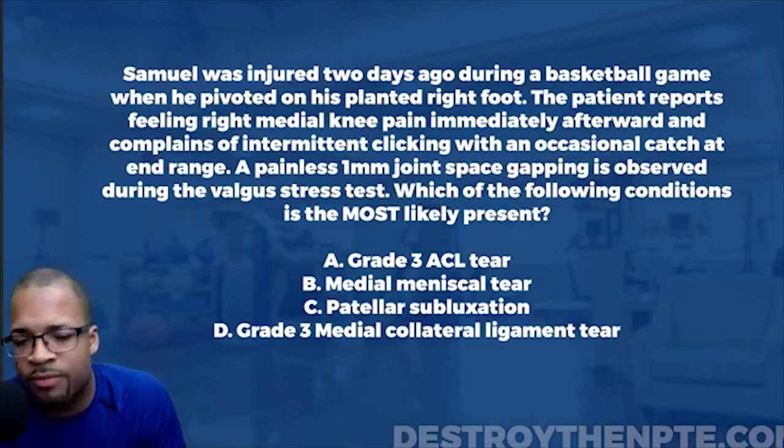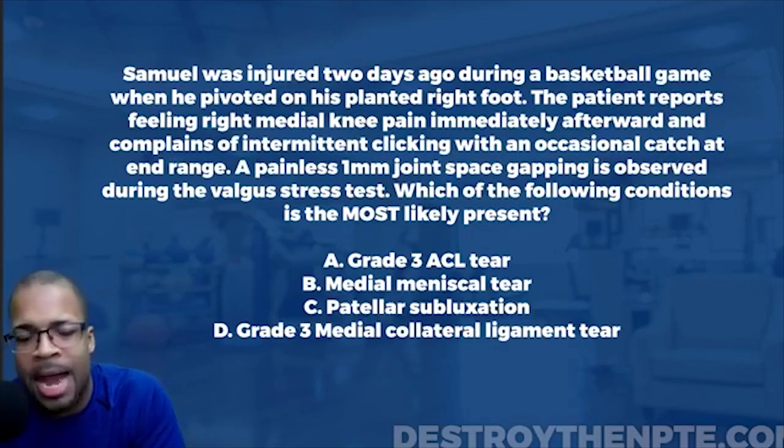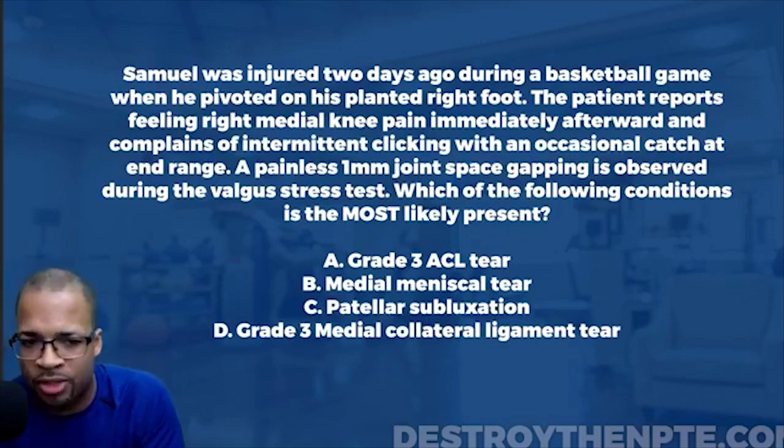Some of those other soft tissues that we have as answer choices, it's just not consistent with those, but we'll take a look at it. As we get down towards the question stem, it says a painless 1 millimeter joint space gapping is observed during the valgus stress test. So we got to know a little bit about that.